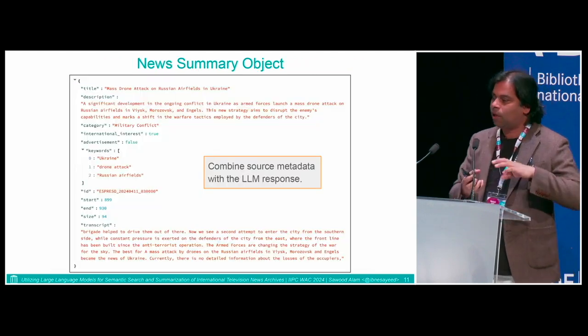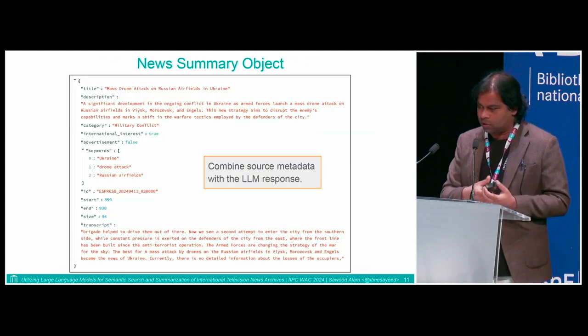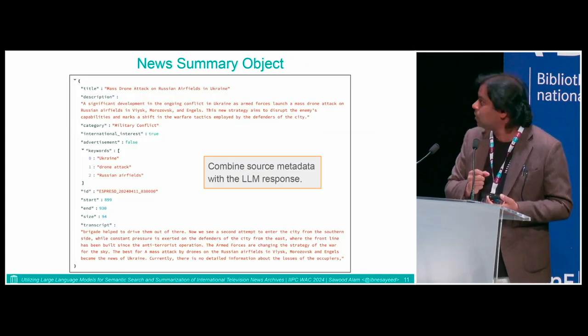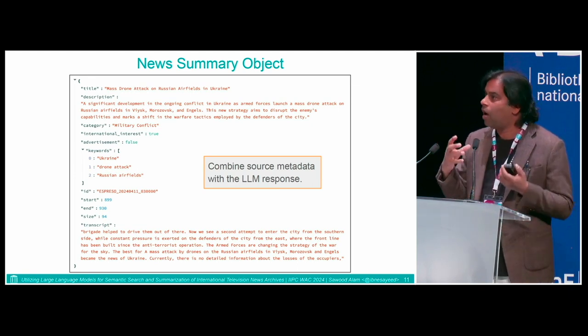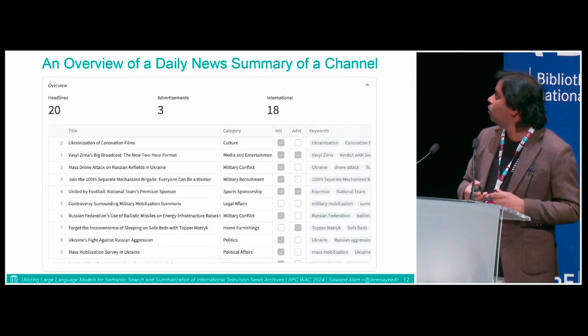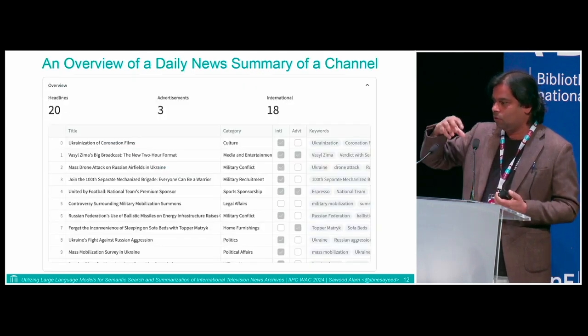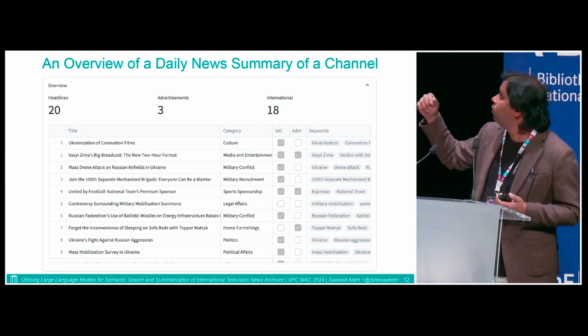So we get some metadata that we stored in the piece itself when we were breaking apart those transcripts, and we got some metadata from these LLMs, and we combine those. That becomes the new summary object. And then we can run through all the representative samples from each cluster, and you get an inventory of all these headlines.